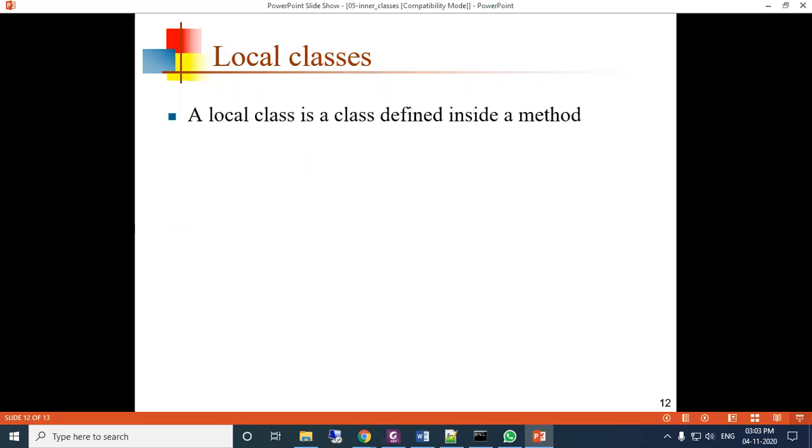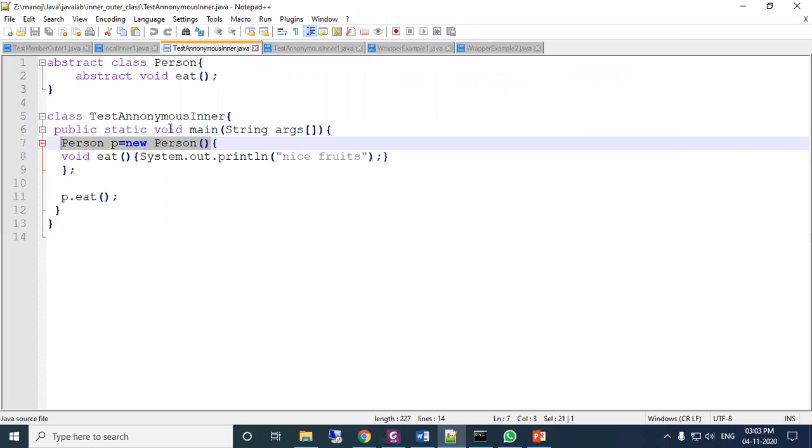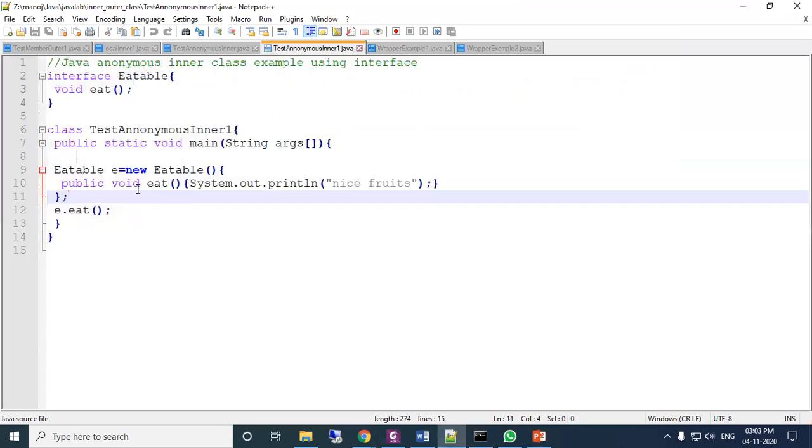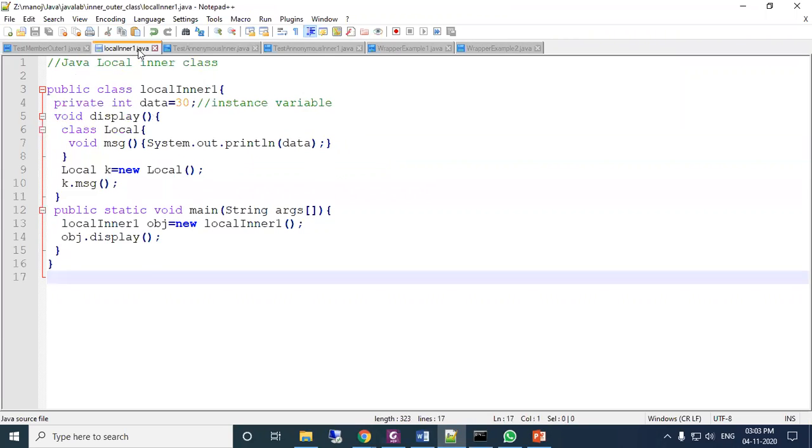Okay. Now next comes the local class. A local class is a class defined inside a method. We have seen the program here. This is your local class, which is defined under a method.